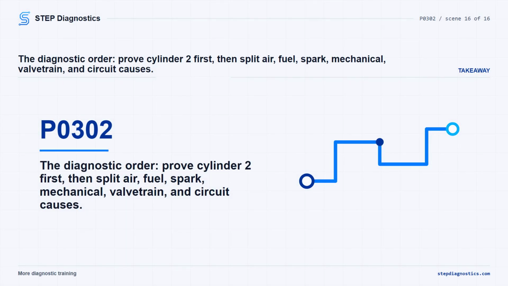The key on P0302 is to prove the cylinder 2 misfire under the same conditions first, then separate air, fuel, spark, compression, valvetrain, and control circuit causes in order. Do not let the misfire counter alone sell you a part.